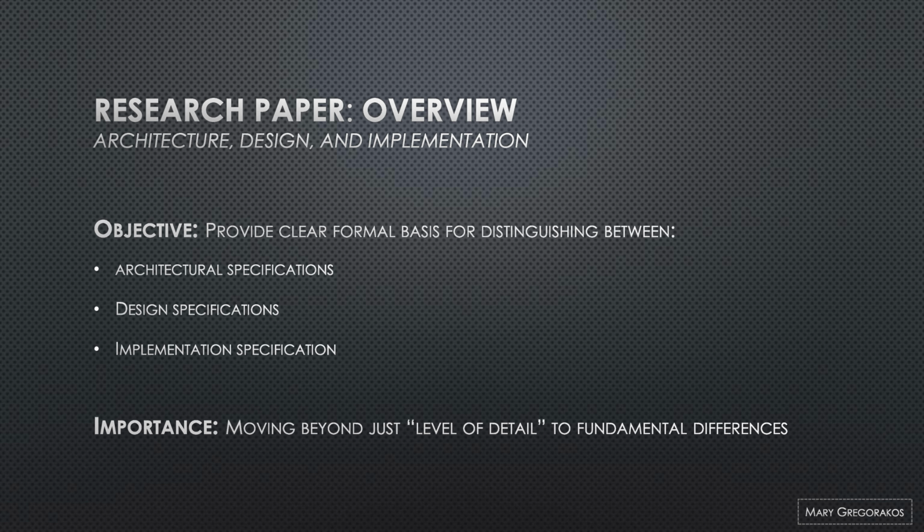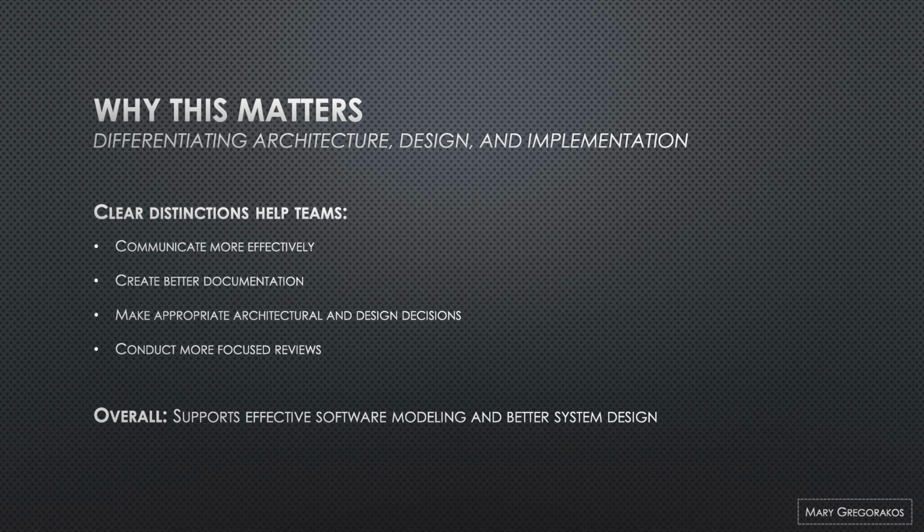Our discussion is based on the research paper, Architecture, Design, and Implementation by Eden Kazman. The goal of this paper is to provide a clear, formal basis for distinguishing between architectural, design, and implementation specifications. Rather than simply categorizing these as levels of detail or abstraction, the paper explores their fundamental differences and how they impact software development. So, why does making these distinctions matter?